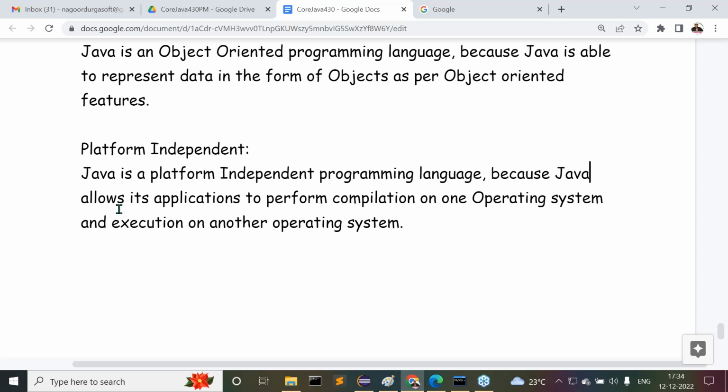Tell me once again: Java is a platform independent programming language. Why? Because Java allows its applications to perform compilation on one operating system and execution on another operating system. Because of that reason, Java is a platform independent programming language.